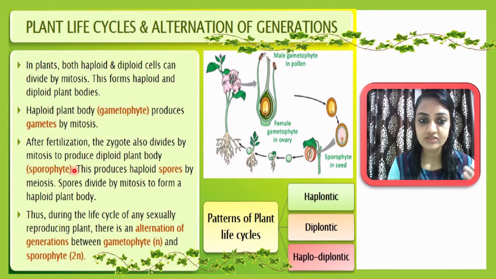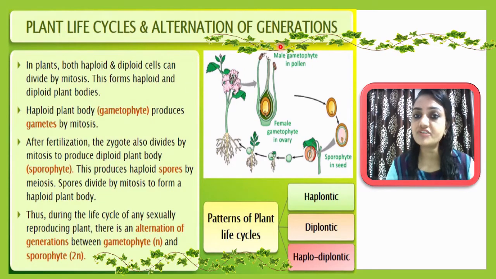The haploid plant body is called gametophyte, and the diploid plant body is called sporophyte, and these will produce haploid spores by meiosis. Now meiosis will occur, and spores divide by mitosis, and finally generate the haploid plant body. So sometimes it will be haploid, sometimes it will be diploid, and such a phenomenon is called alternation of generation.